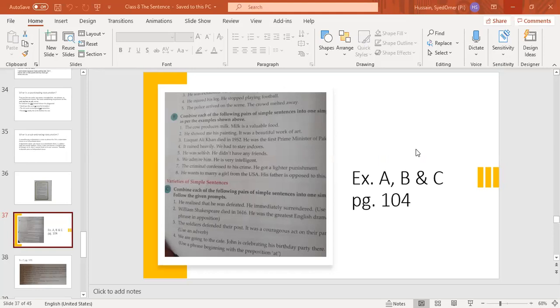The thief stole money from a bank. He fled to Lahore. Participle phrase. I'll give you a hint. You can start with perfect participle. Stealing the money from a bank, the thief fled to Lahore. Correct, but just put having, because it is a perfect participle. Write down the formula: having with the third form of the verb. Having stolen money from a bank, the thief fled to Lahore. Good. Now do the 8th one also.